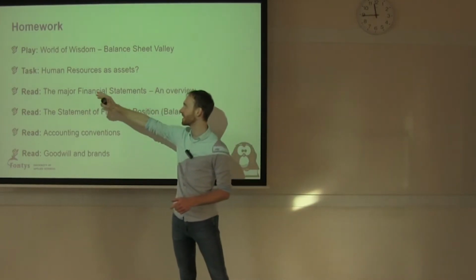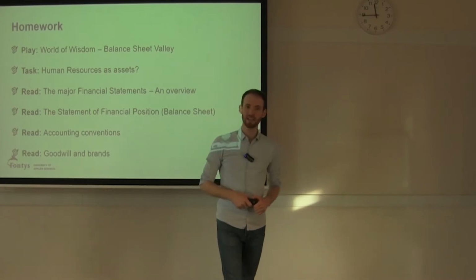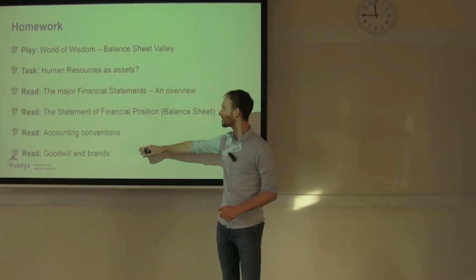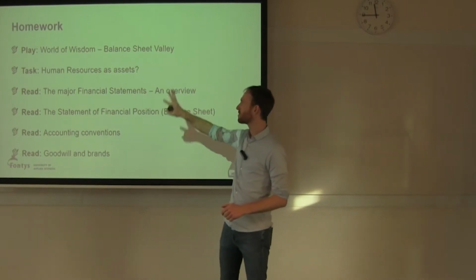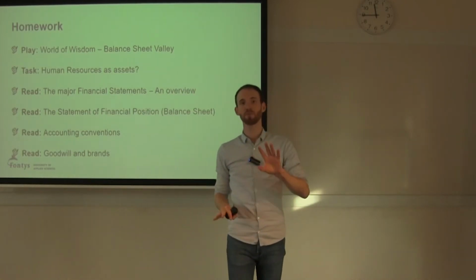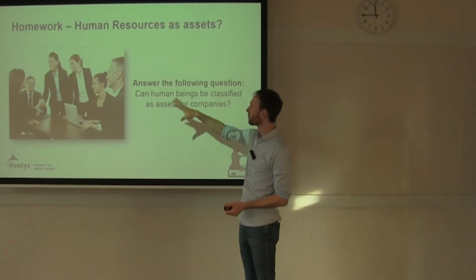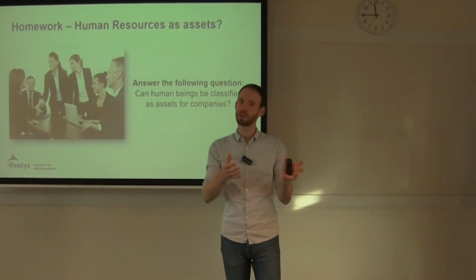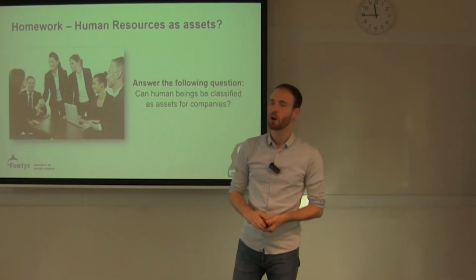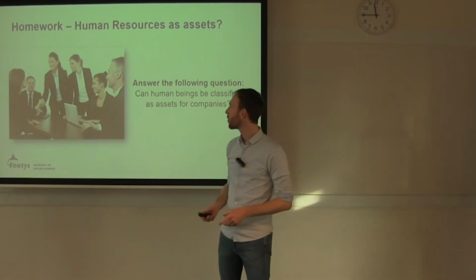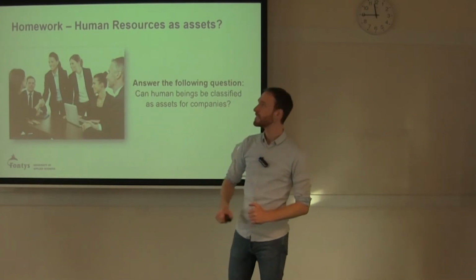Then there is a task, human resources as assets. We see that also on the next slide, and a couple of reading exercises. This might look a bit overwhelming, but on the next slide you will see more clear instructions. So first of all, of course, the game. You know where to find it because you had that in the introduction part. So you know where to get the game and how to start it, and then play the Balance Sheet Valley part.